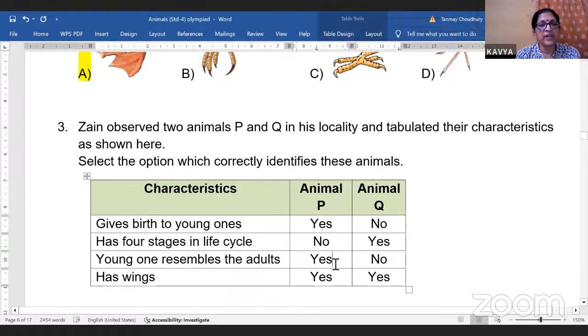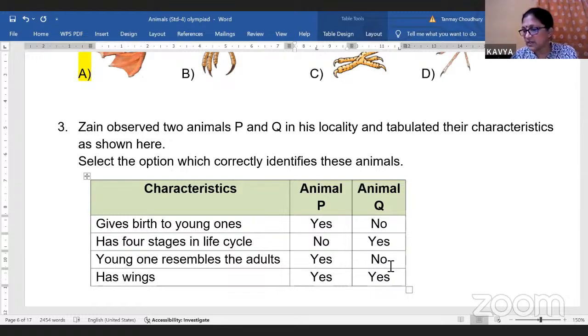Yes. Sorry, they give birth to young ones, and the young one resembles the adult. Okay. It can be any mammal. But here, no, the young one doesn't resemble the adult. So it can be frog, it can be butterfly also. I mean, I'm giving you some examples. So it is not necessary that it will be that. It has got wings. Any questions?